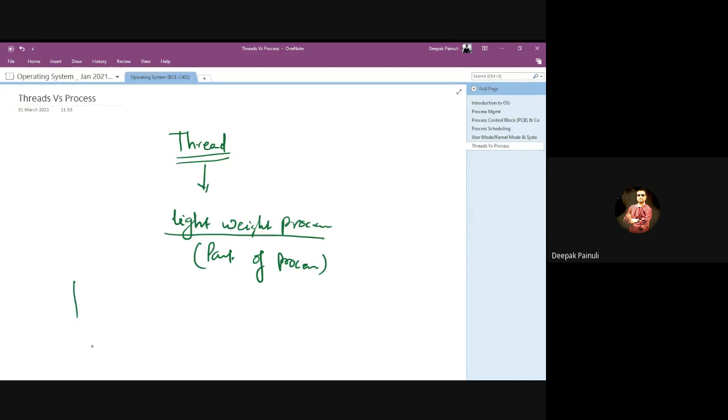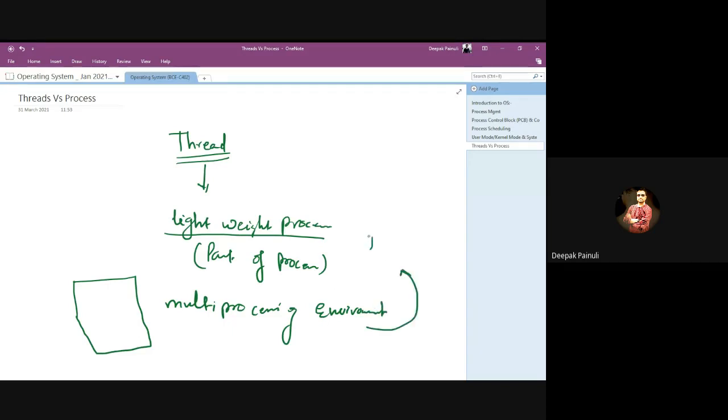To utilize a multi-processing environment, we have created the concept of thread.